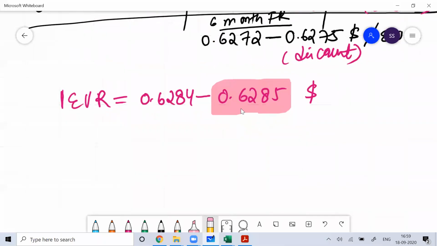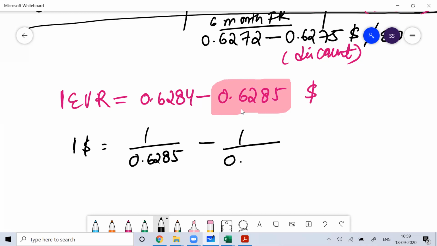So if you convert this in the form of dollar, $1 is equal to 1 divided by 0.6284 euro.